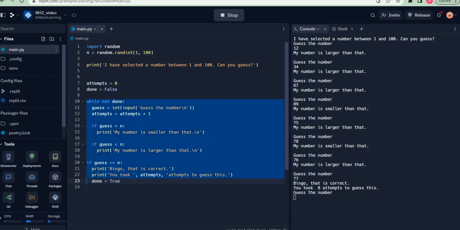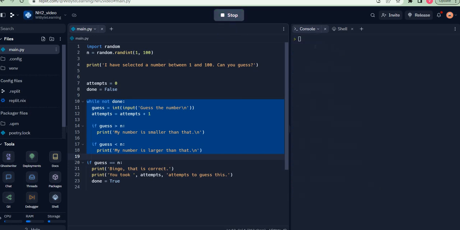This is again an infinite loop, because since I have unindented this entire if condition, the Python interpreter has gotten out of the while loop, which means that now when I run this, it's going to just keep telling me the number is larger or smaller. It won't even come to this code because this loop will never exit. And notice that inside the while loop, done is always basically false.